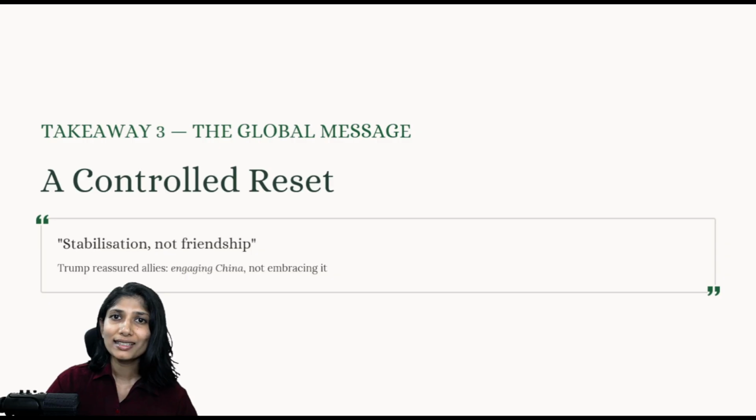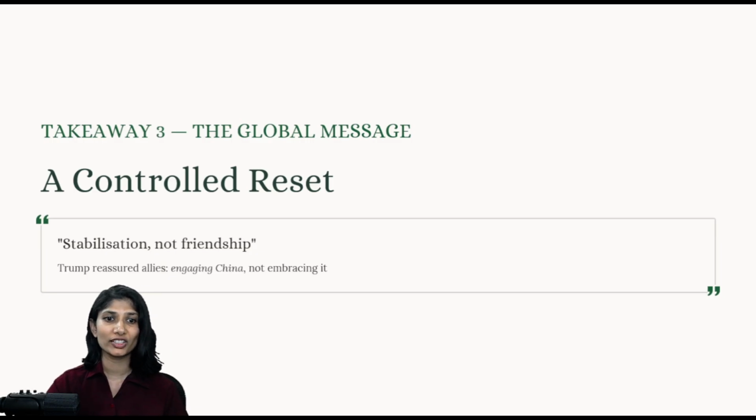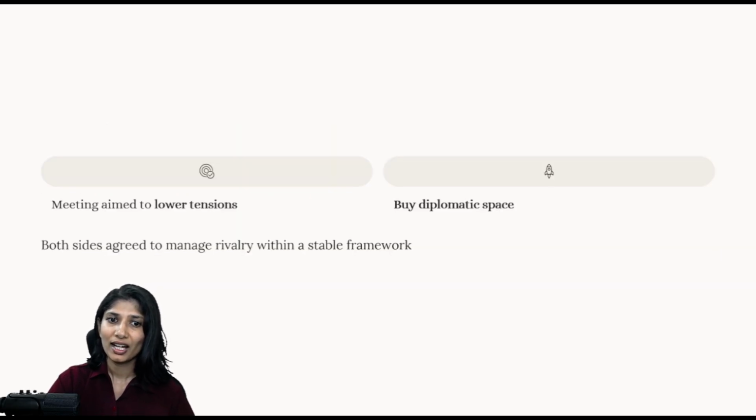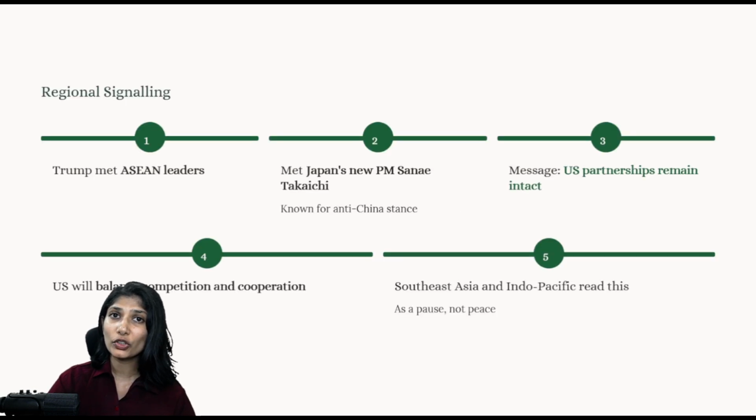Now, let's come to the global message. What can be seen from the US-China deal is that it is a controlled reset. They are trying to stabilize the scenario, but it is not a complete reset in US-China ties. They are trying to lower the tension and buy some time in order to diversify. This is also regional signaling, because at the same point of time, Trump also met with the ASEAN leaders.